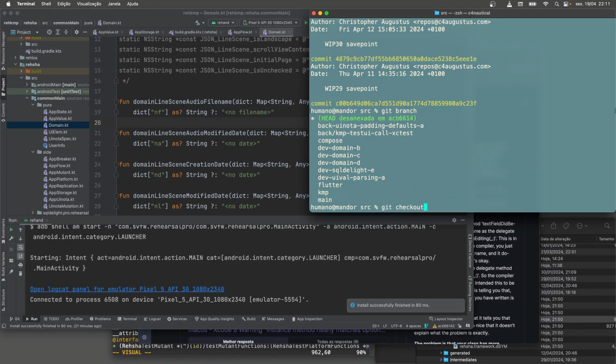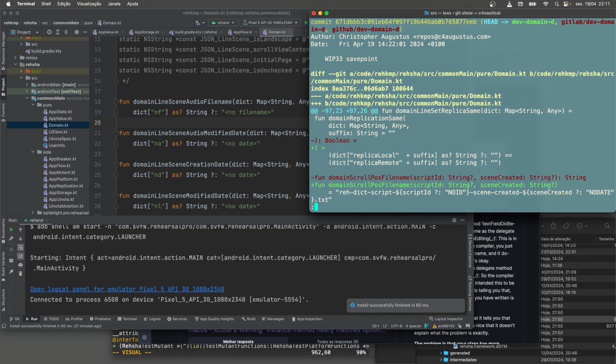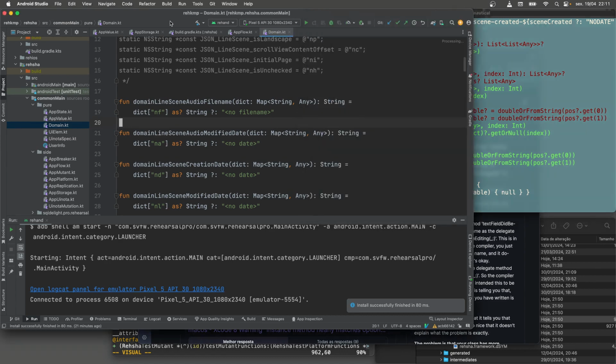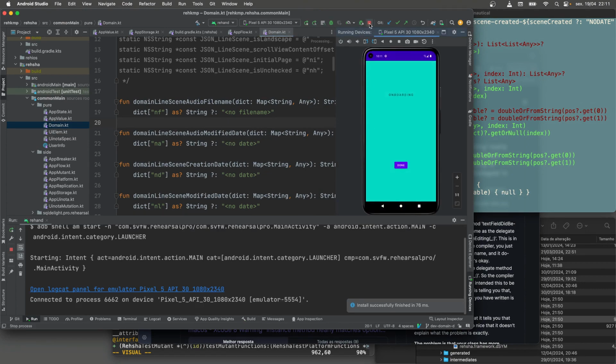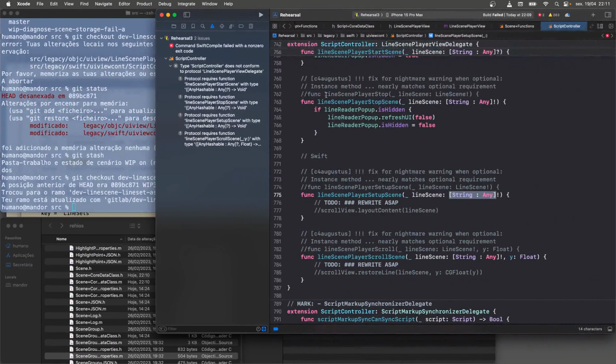And over here, we're on dev domain D. Well, I don't mind making big blunders in public. I have no shame. Shame is a wasted emotion. Let's rebuild this. Okay, rebuilt. We're back up to where we were. And compile.